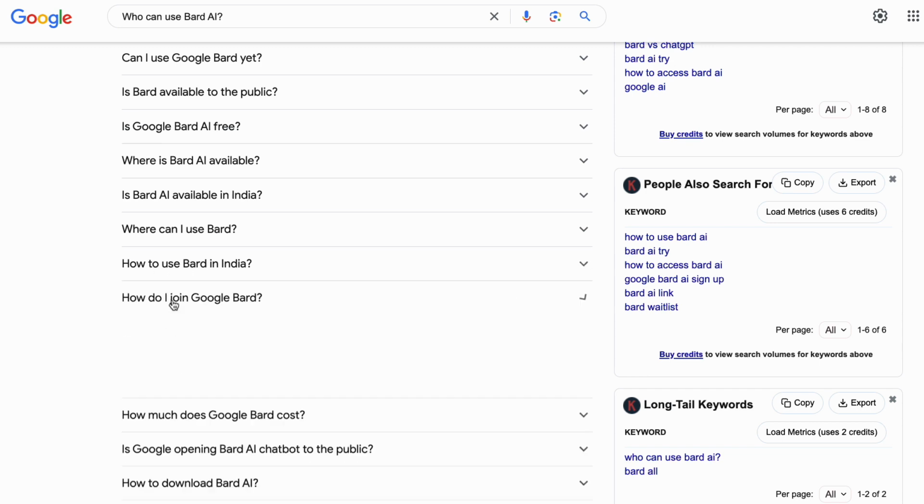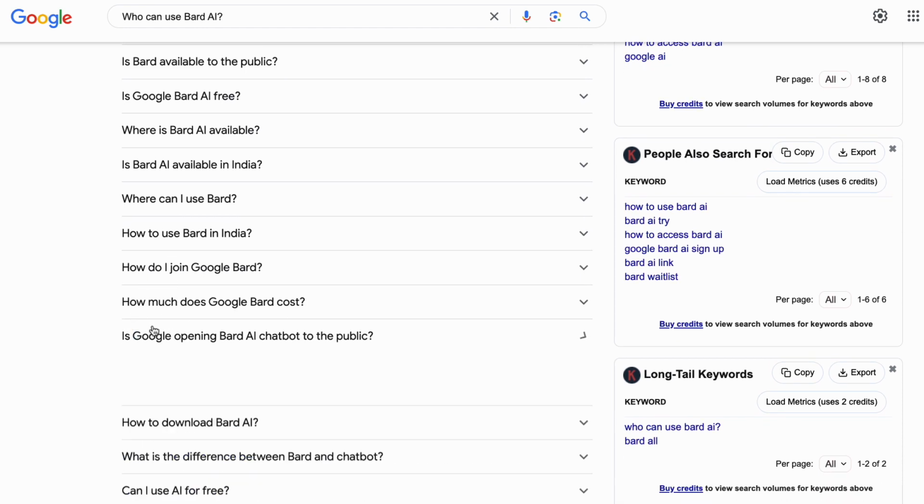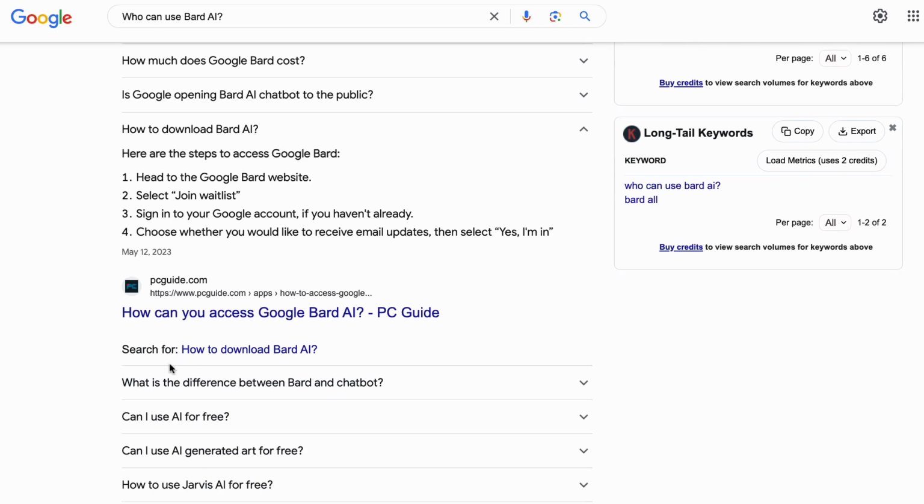Here are some tips on how to get the most out of Bard AI. Be specific when you ask Bard AI a question. Be as specific as possible. The more specific you are, the better Bard AI will be able to understand what you are asking.